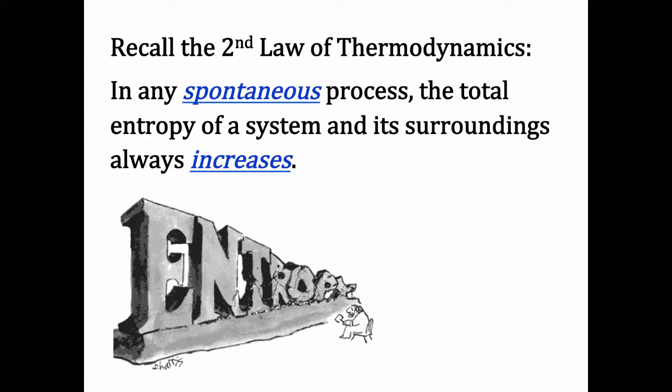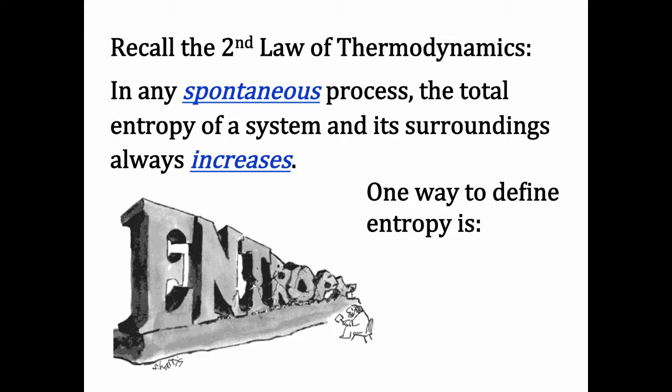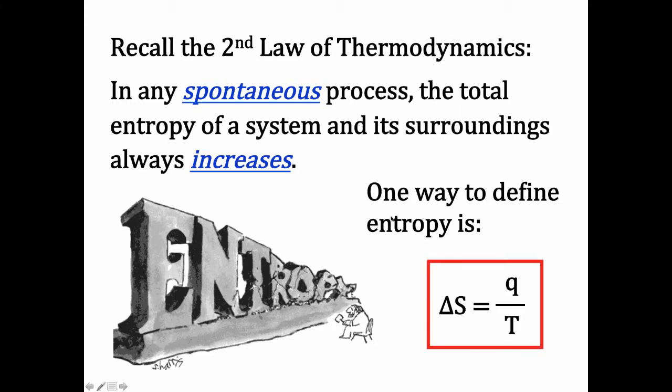So you always start with things that are more ordered and end up with a situation where there's more disorder in the world. Now, we can follow this in a little more detail by looking at one of the ways we define entropy, which is as a ratio of heat, Q, to temperature, T. So delta S is heat flow in or out of something, a system or surroundings, divided by temperature of that something. And note, of course, the temperature has to be in Kelvin.